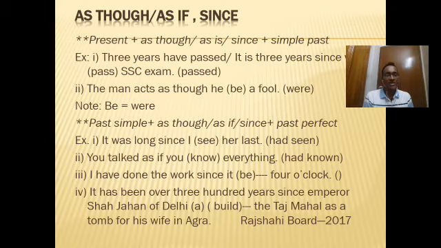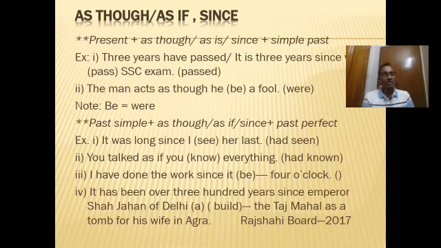It has been over 300 years, so the first clause has been written in present perfect tense. Therefore the second clause will be in past indefinite tense, right? So you will give the past indefinite form of the verb build.